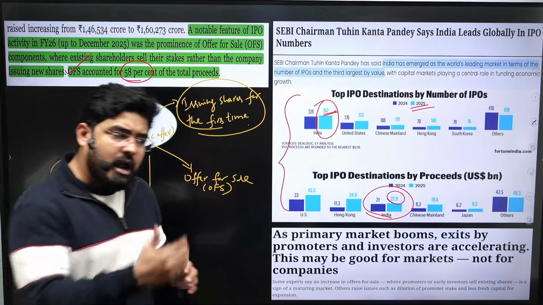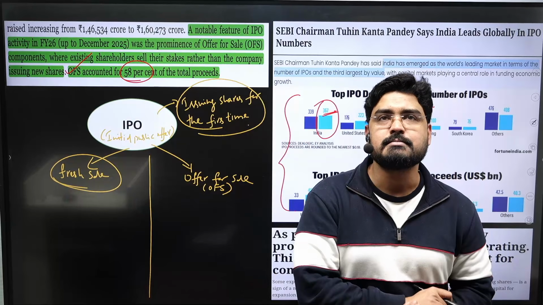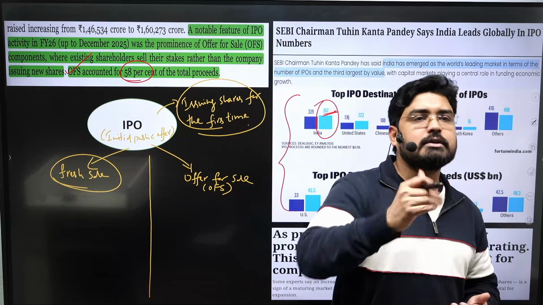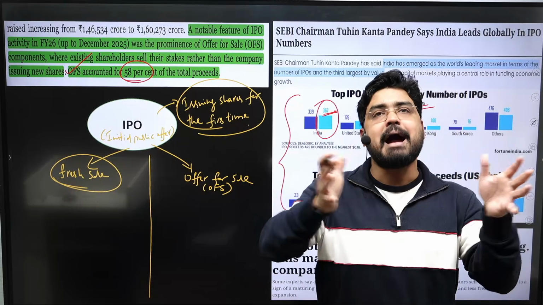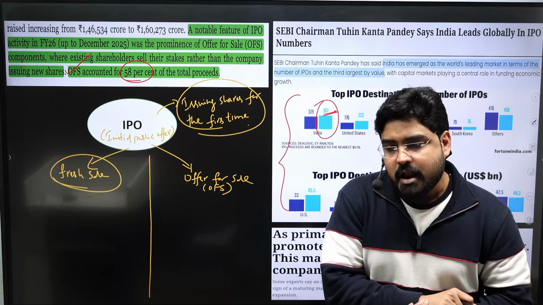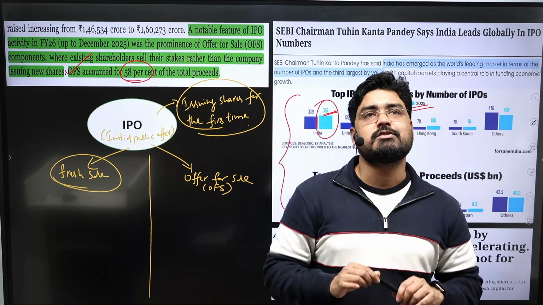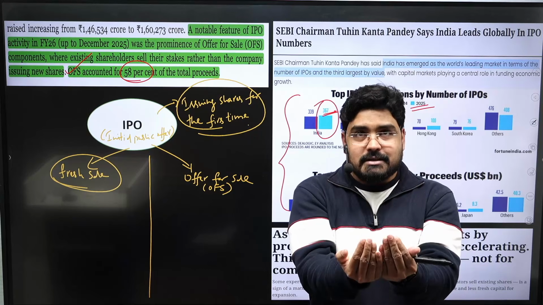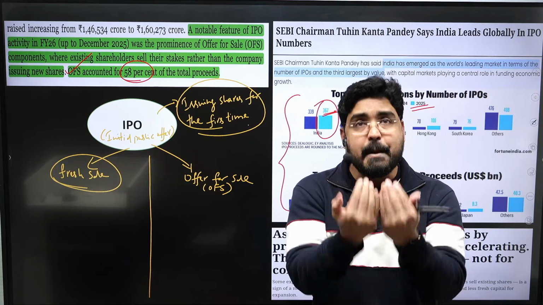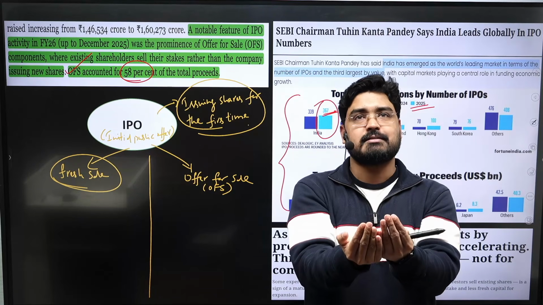Right? And after they started their business, they ran it for a few years and it is going very well. After a few years, they wanted to expand the business, for which they needed more capital. Right? Now they start off listing their company on the stock exchange. That means they wanted to go public. That means they want to raise capital from the stock market by issuing new shares.